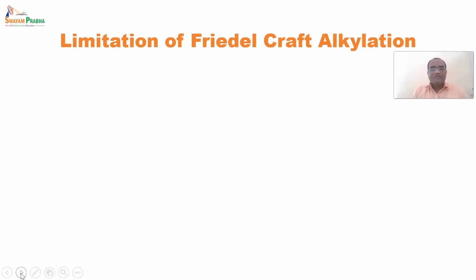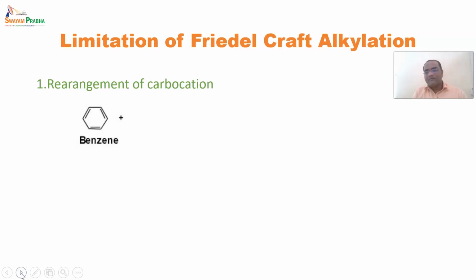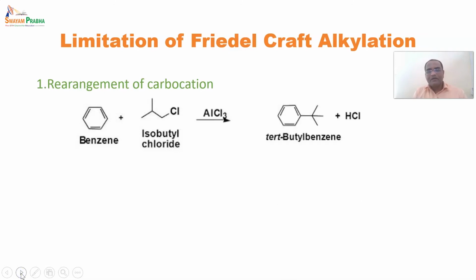But there are some limitations with Friedel-Crafts alkylation. The first is rearrangement of the carbocation. When benzene is reacted with isobutyl chloride in the presence of a Lewis acid, the undesired product we get is tertiary butyl benzene.